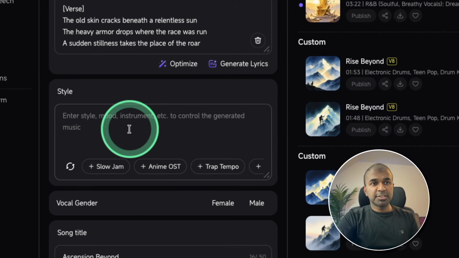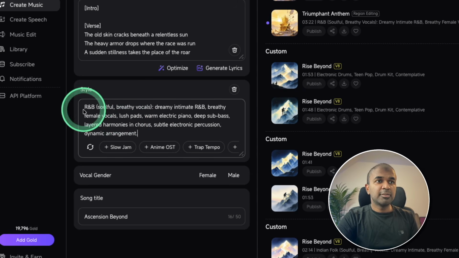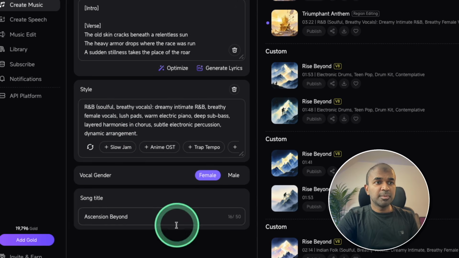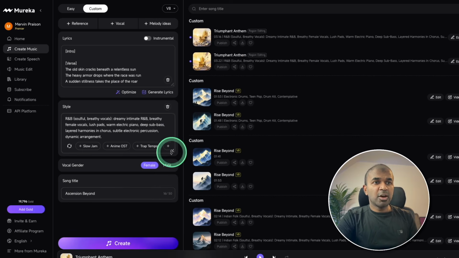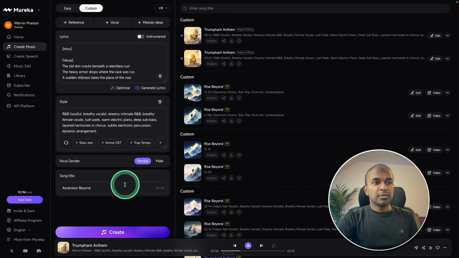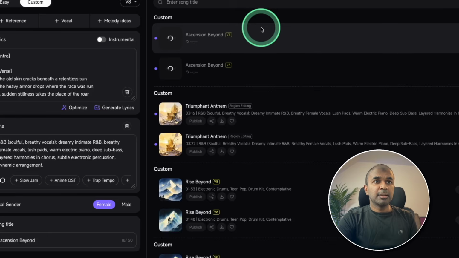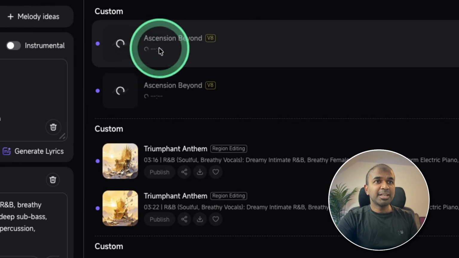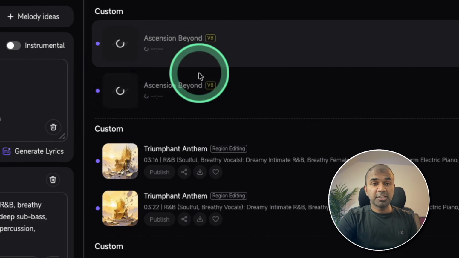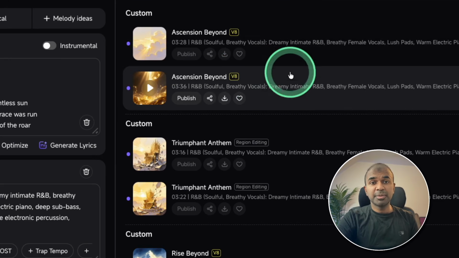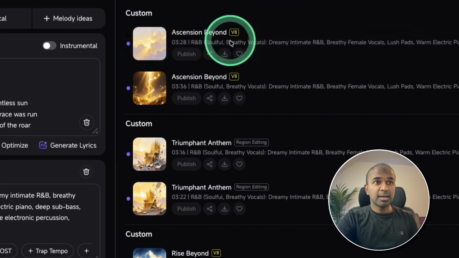Now I need to provide a style. So in the style area, I'm saying R&B, breathy vocals, soulful, female vocals. I'm going to choose female and the song title. You have predefined templates which you can choose from. And then finally click create. Now you can see it's automatically generating two versions for me, which I can try it out. And it took approximately 1.5 minutes and it's now ready.